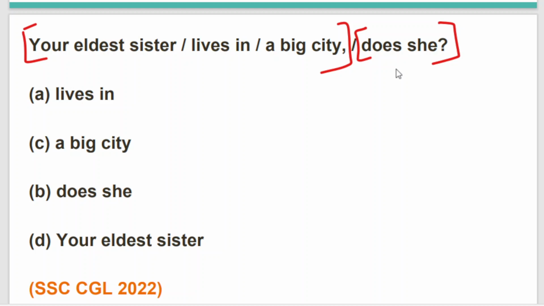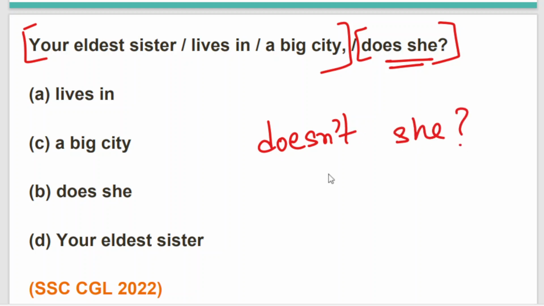Your eldest sister lives in a big city, doesn't she? So here we have written "does she", which will be replaced with "doesn't she". That means first we are giving a statement and then we are making it an interrogative sentence with the words "doesn't she". So the error is clearly lying in option B, and the words "does she" are replaced with "doesn't she". I hope the sentence is clear to all of you.